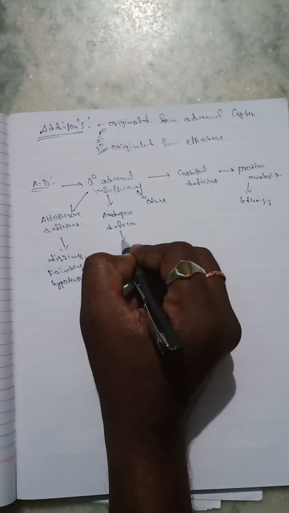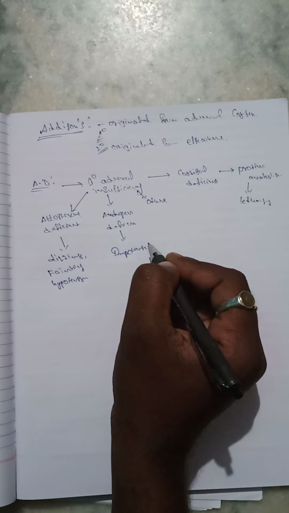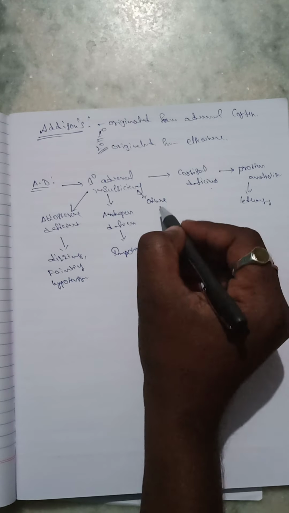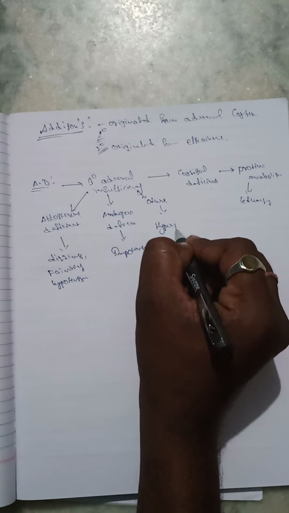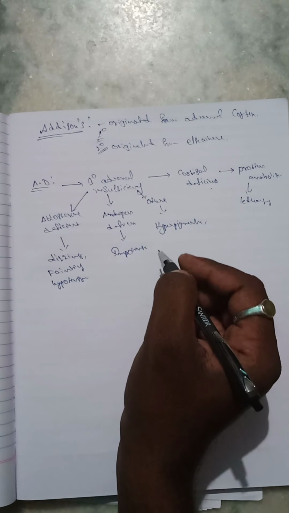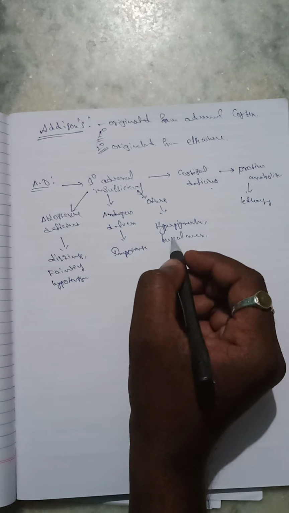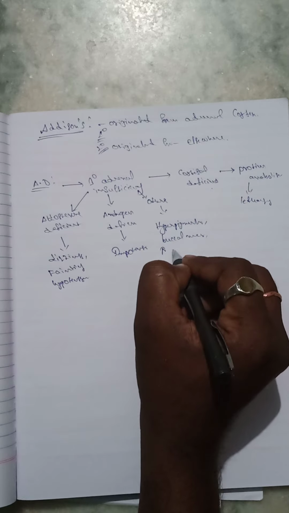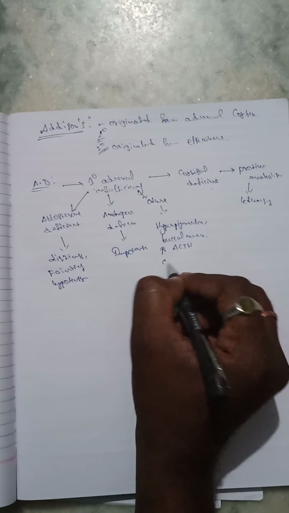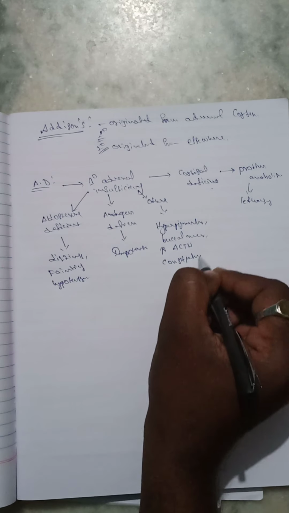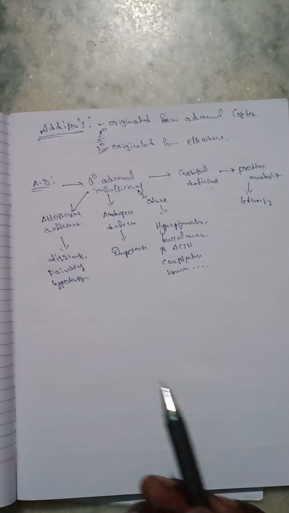The next one, androgen deficiency, means impotence. The next one, others, means hyperpigmentation of the buccal mucosa, and increased ACTH hormone. The next one, constipation, vomiting, and so on. These also lead to Addison disease.